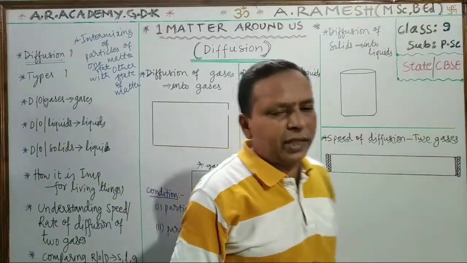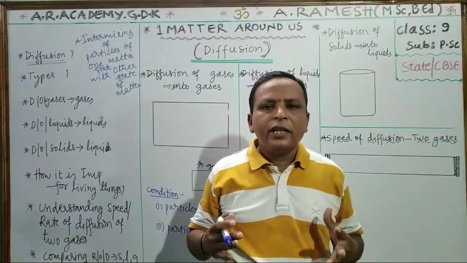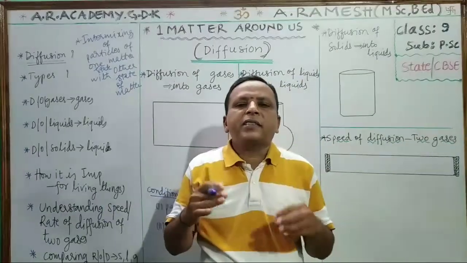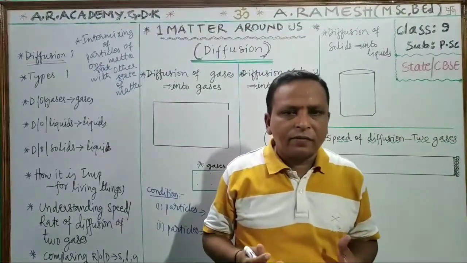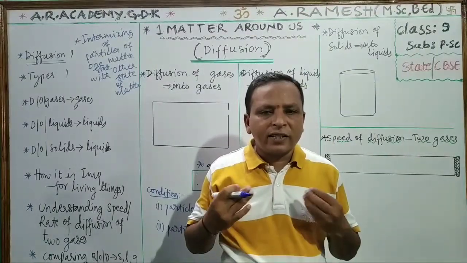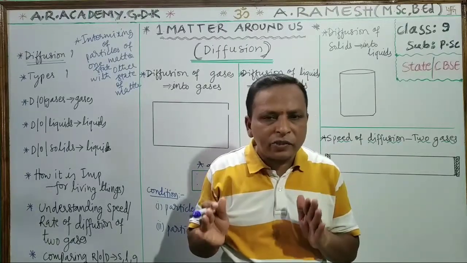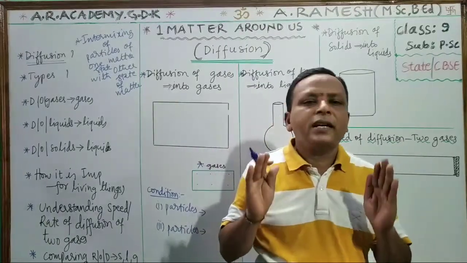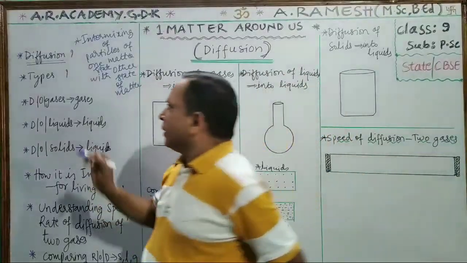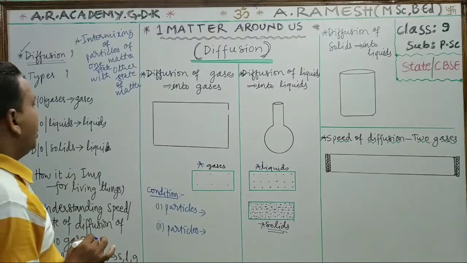Another definition also there: moving of particles of one state of matter into another state of matter from one place to another place is called diffusion. This is the definition we understood.